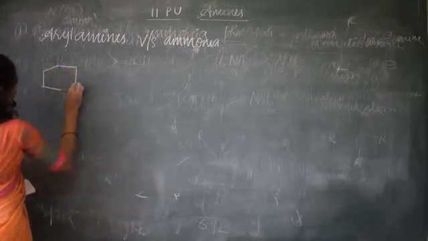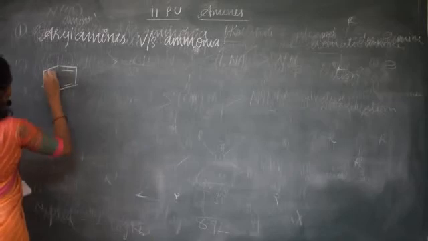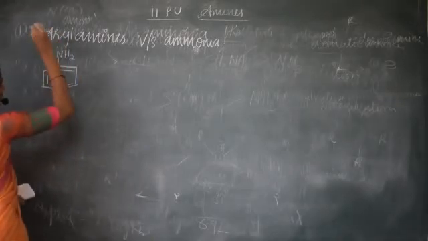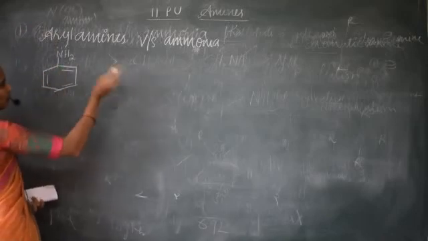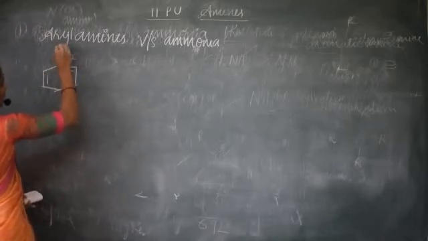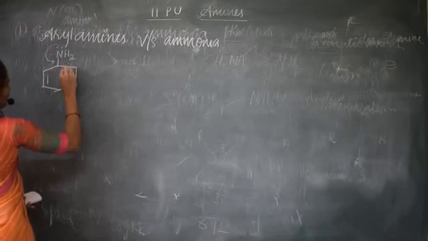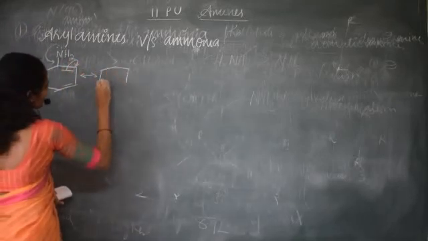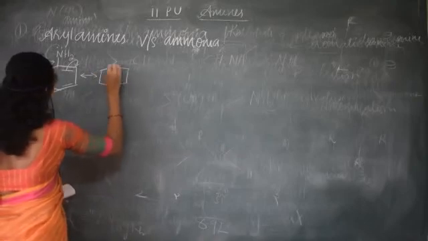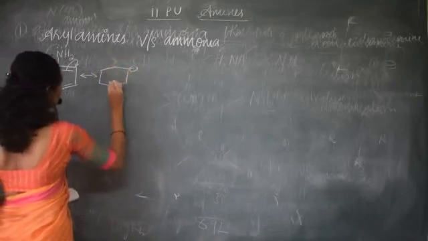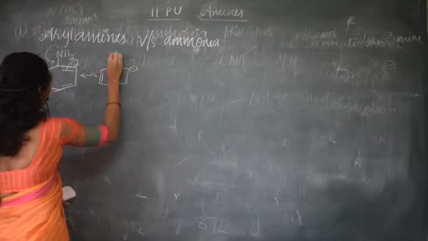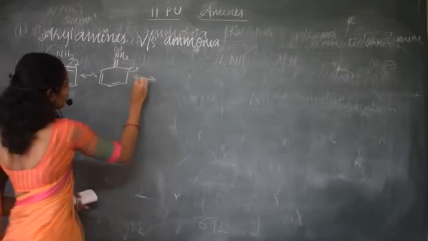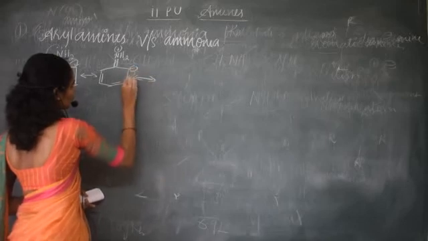If we take aniline as an example, the lone pair of electrons present on nitrogen will be in resonance with the ring. We know the resonance structure: a negative charge, a double bond, NH2 plus. Next, what happens? This electron shifts over here.